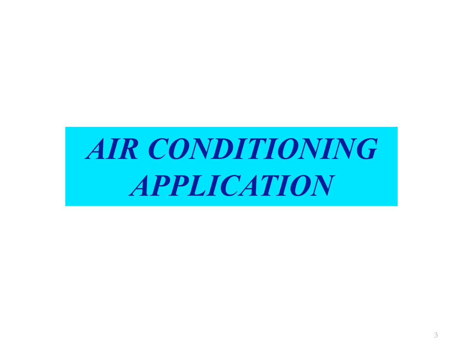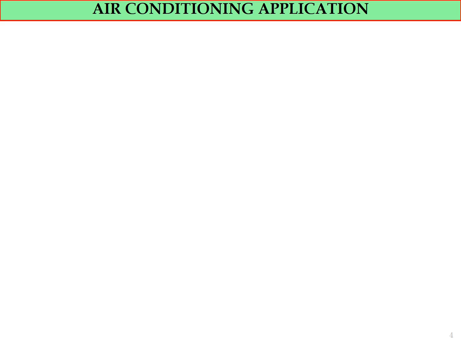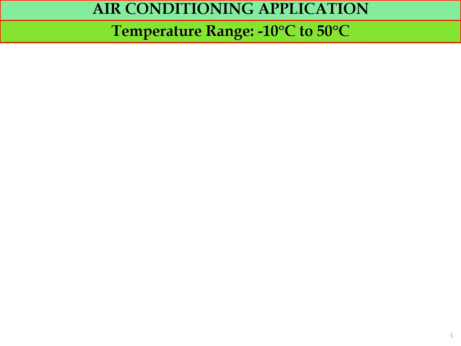For air conditioning application, the temperature range will be between -10 degrees Celsius to 50 degrees Celsius. This temperature range includes the range for the cooling process and also the heating process.